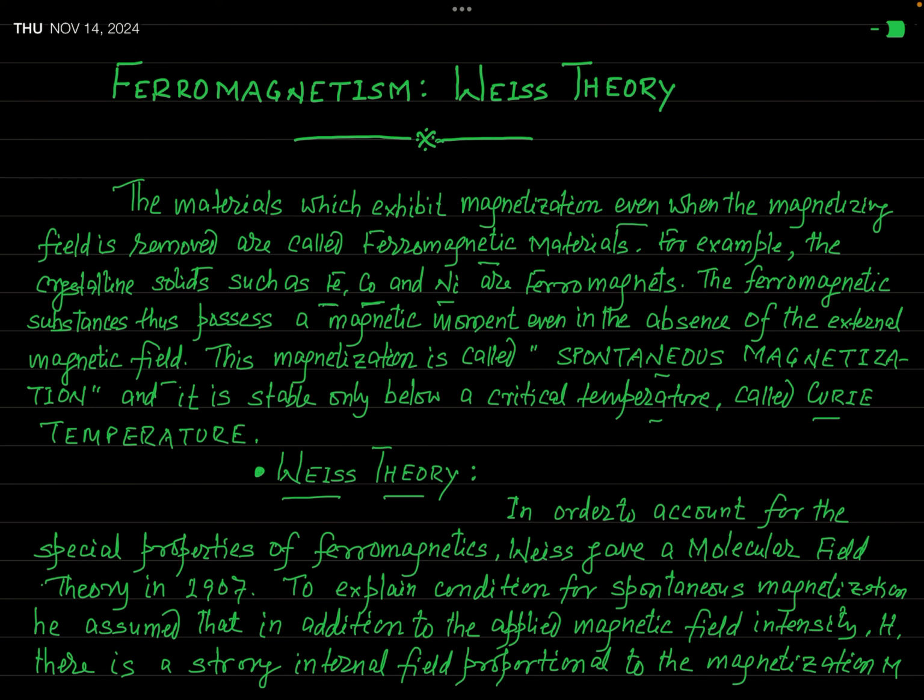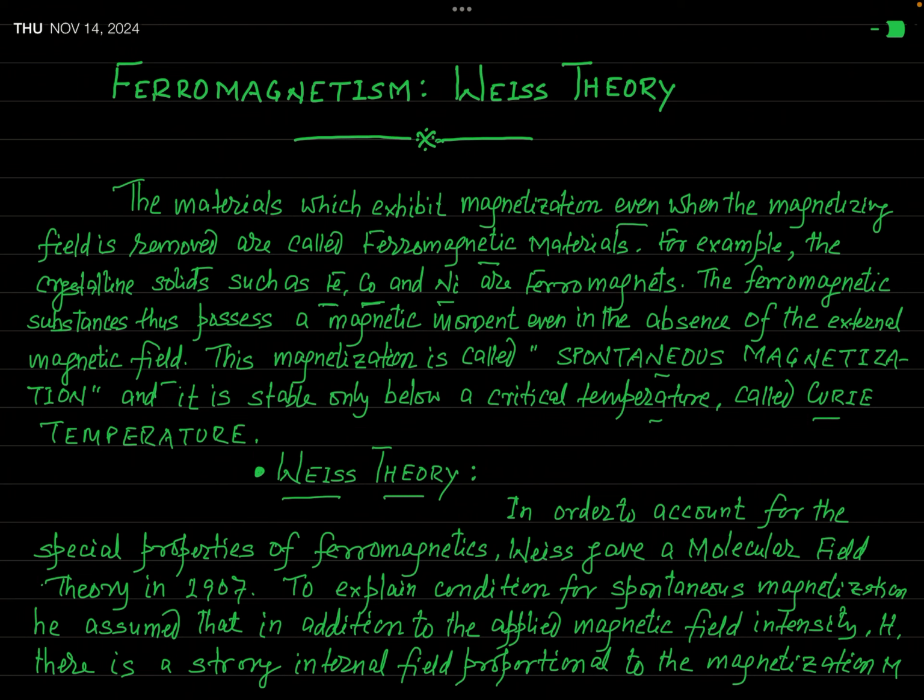Actually, Weiss has provided the classical theory of ferromagnetism just on the line of Langevin theory of paramagnetism. Using the expression for paramagnetic material in Langevin theory, Weiss has provided the classical theory of this ferromagnetic material.